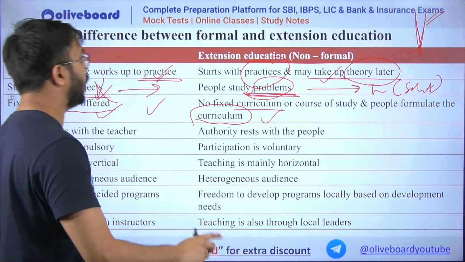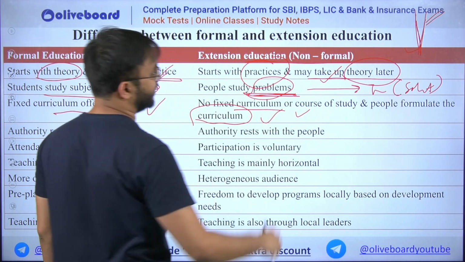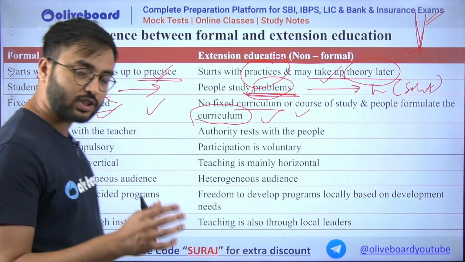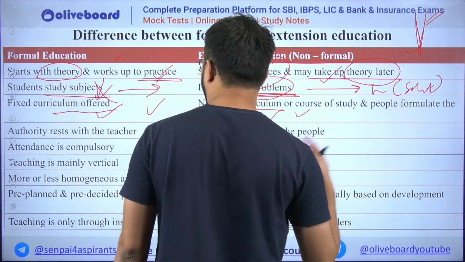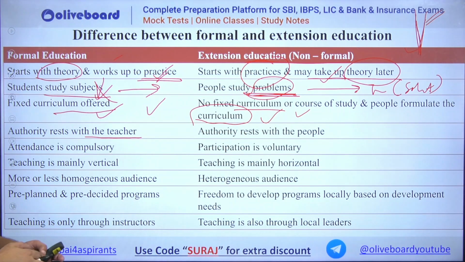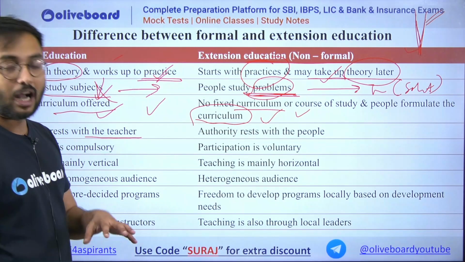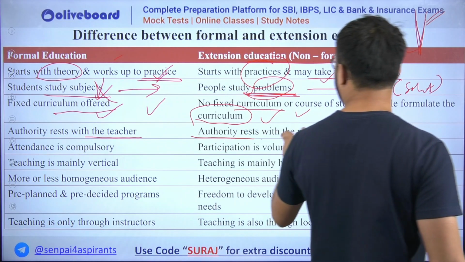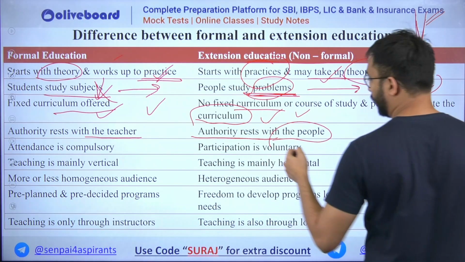So this is how extension education is the most realistic form of education, which is not restricted just to the books, but rather extends to practical application. Authority rests with the teacher. Authority in the sense that, in formal education, how much you will study and how many marks you get is totally dependent on the teacher. Here in extension education, authority rests with people.